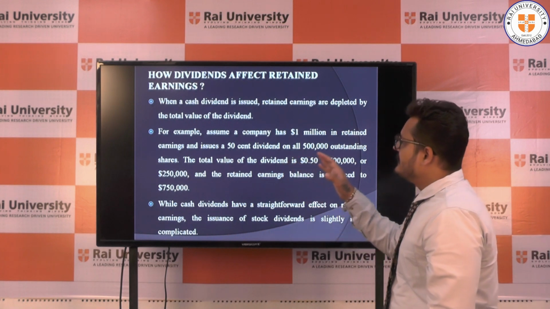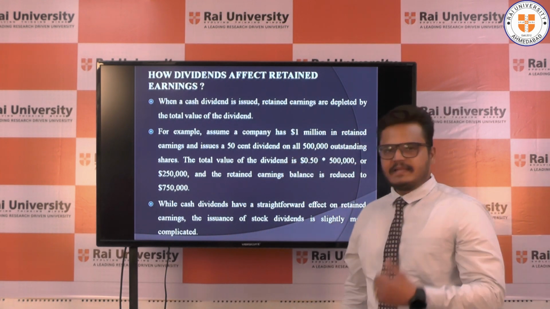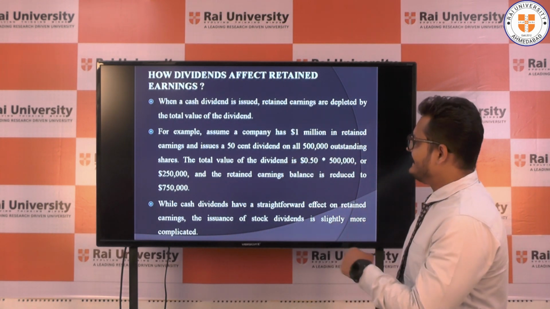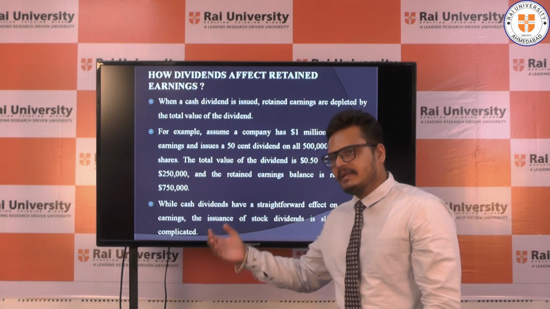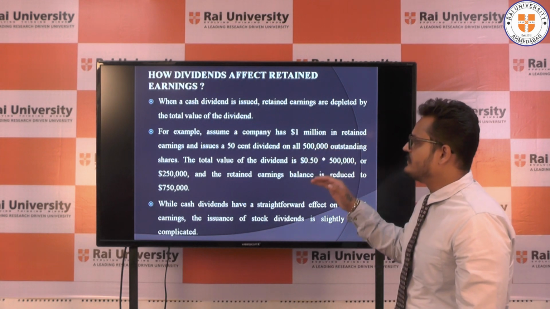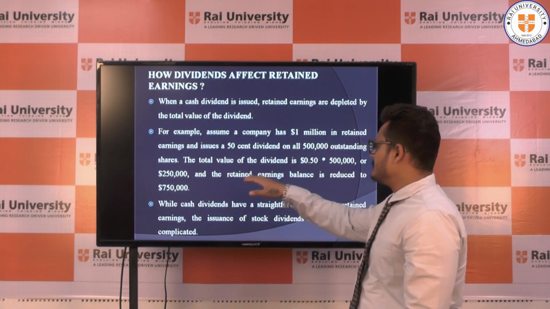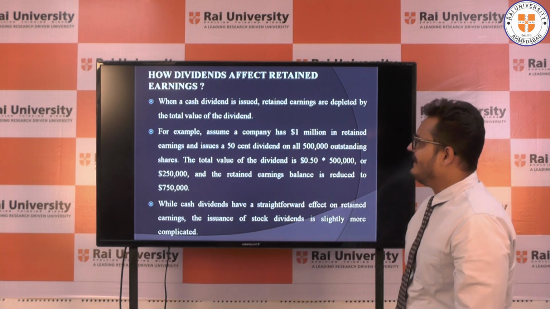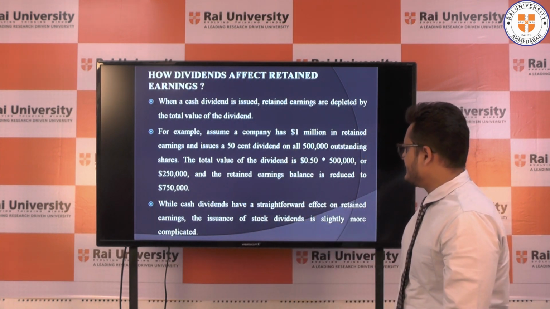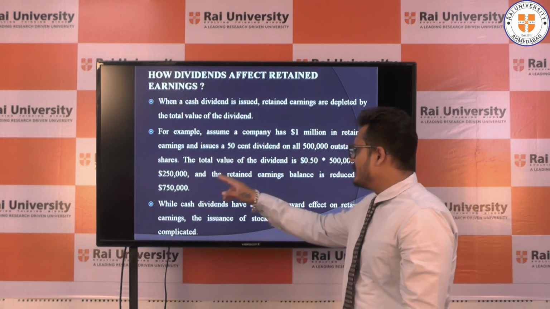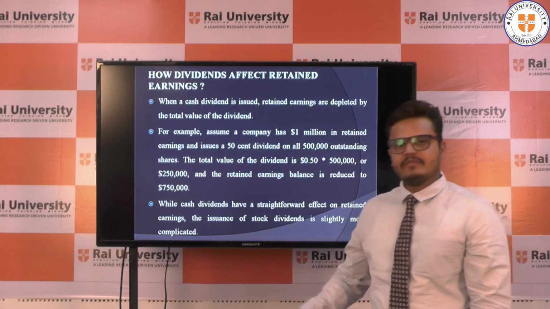How does dividend affect retained earnings? As we saw in the earlier slide, if the company provides dividend to the shareholders, the portion of retained earning is reduced. Here is one example. A company has 1 million in retained earnings and issues a 50% dividend on all the 5 lakh shares outstanding. The total value of the dividend is 0.50 into 5 lakh shares.